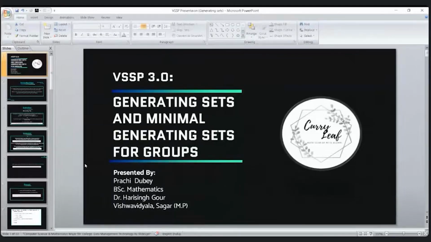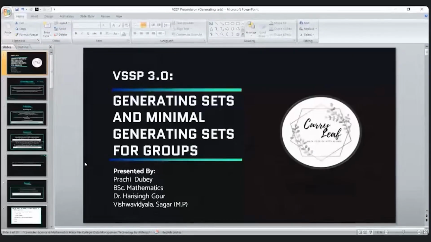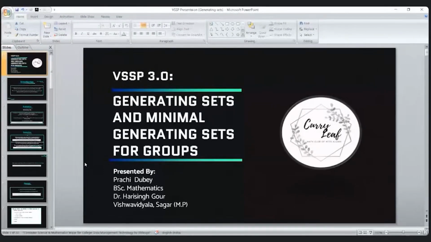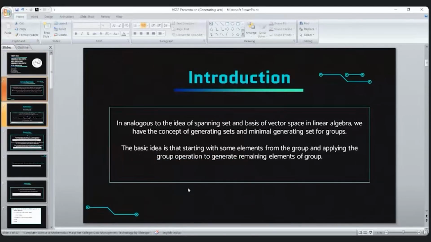Myself Prachi Dubey, and I am going to present the topic from algebra, that is generating sets and minimal generating sets for the groups. As the name suggests, we are talking about the sets which can generate the whole group. We have already seen this concept in linear algebra. We have the concept of a spanning set and basis, already discussed in linear algebra. So this is somehow similar to that. But we will discuss whether the properties of both are similar or not.